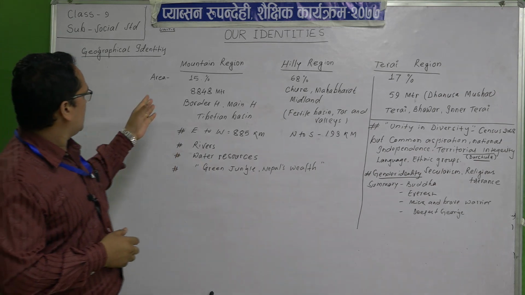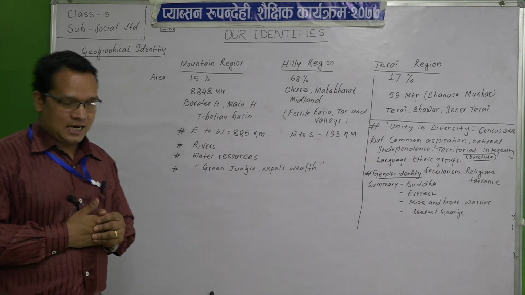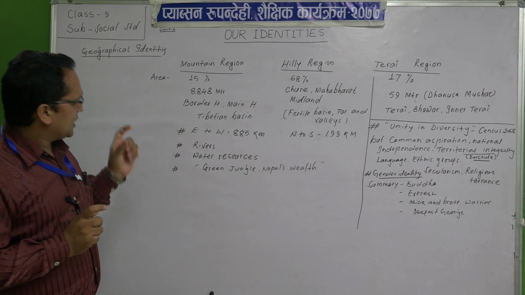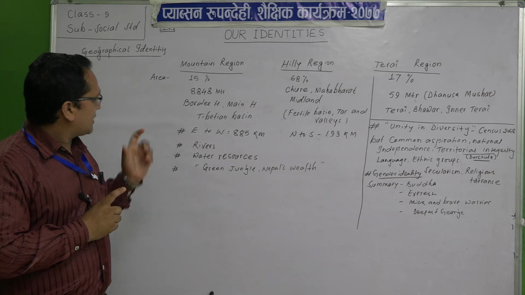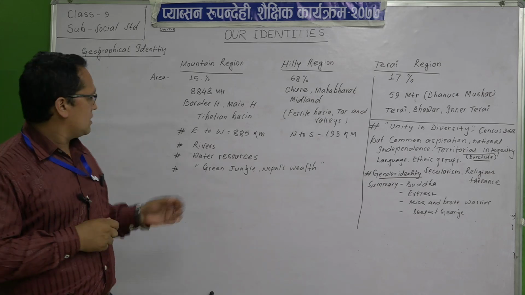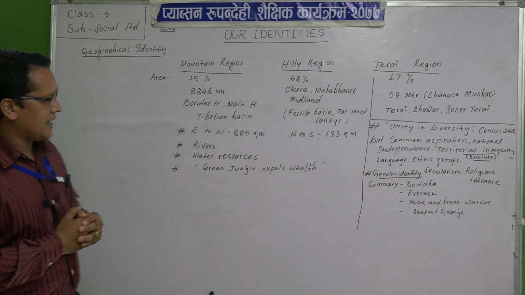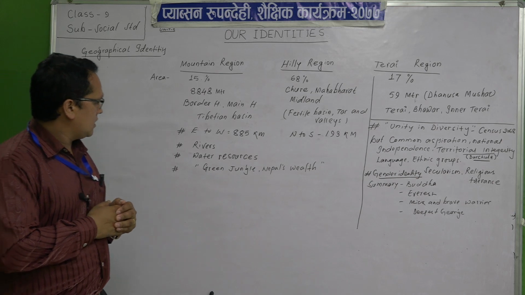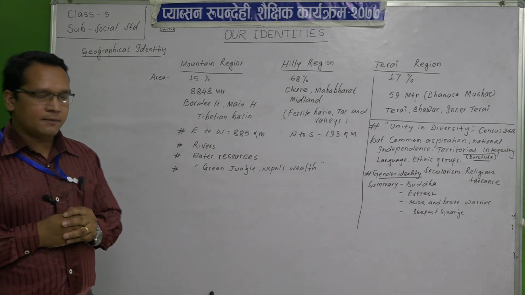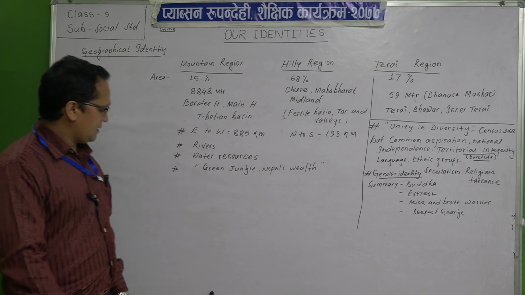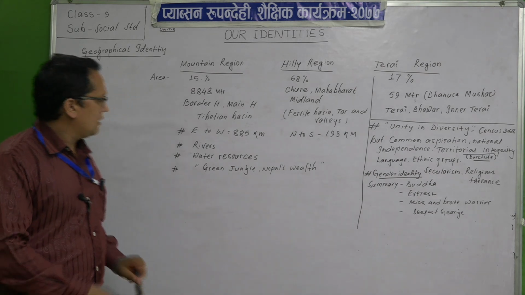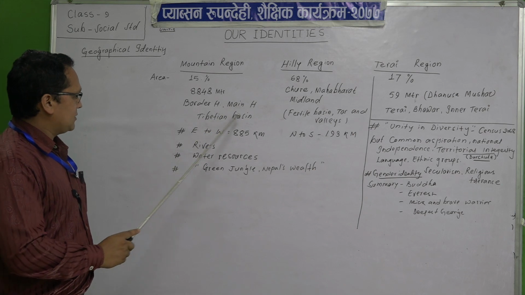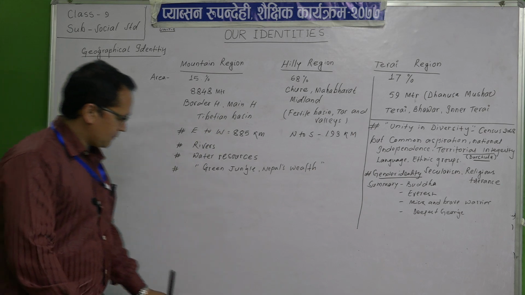So that is our geographical identity. While talking about the geographical identity, students, the mountain region has been divided into three subgroups: Border Himalaya, Main Himalaya, and Tibetan basin. Border Himalaya, you can see here, Main Himalaya, and Tibetan basin.